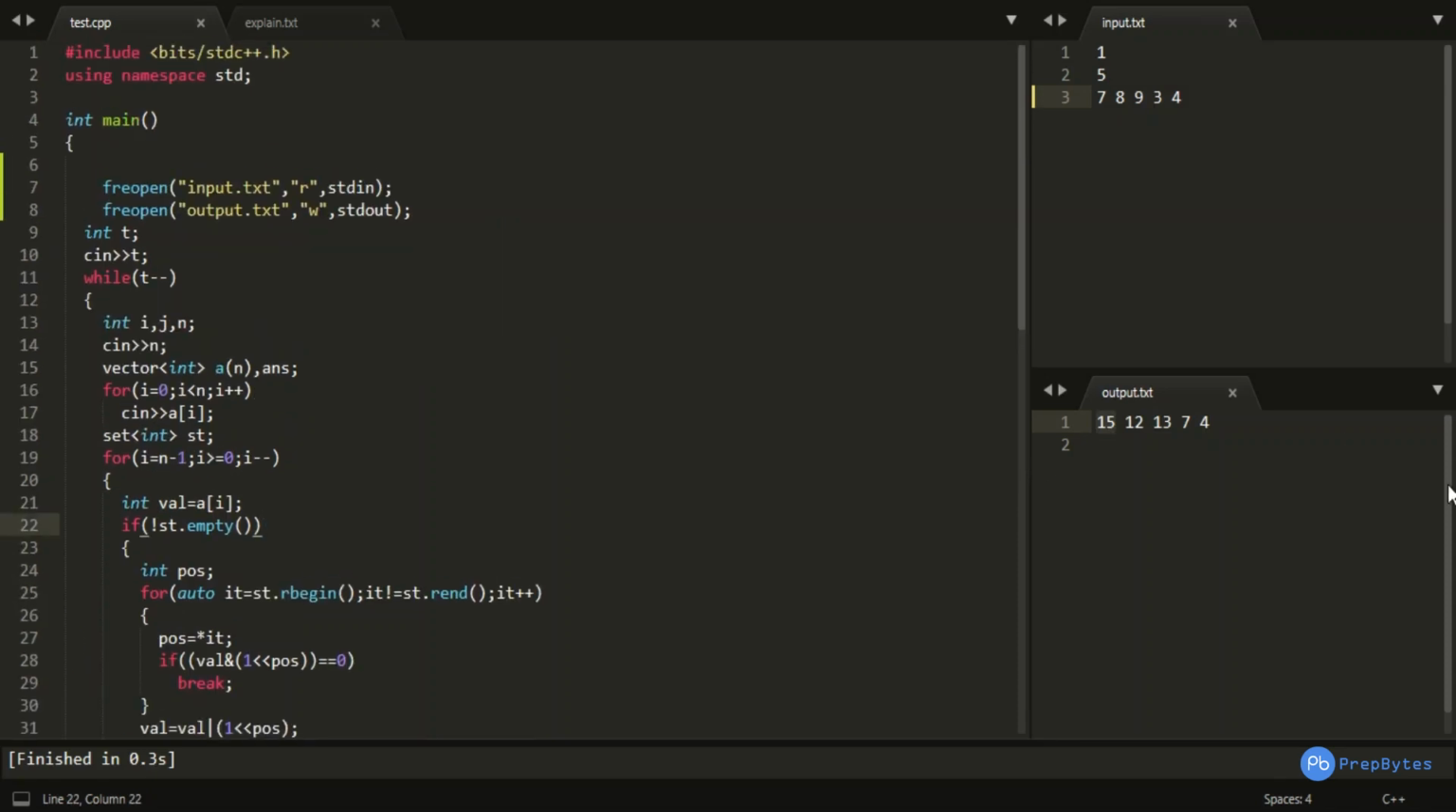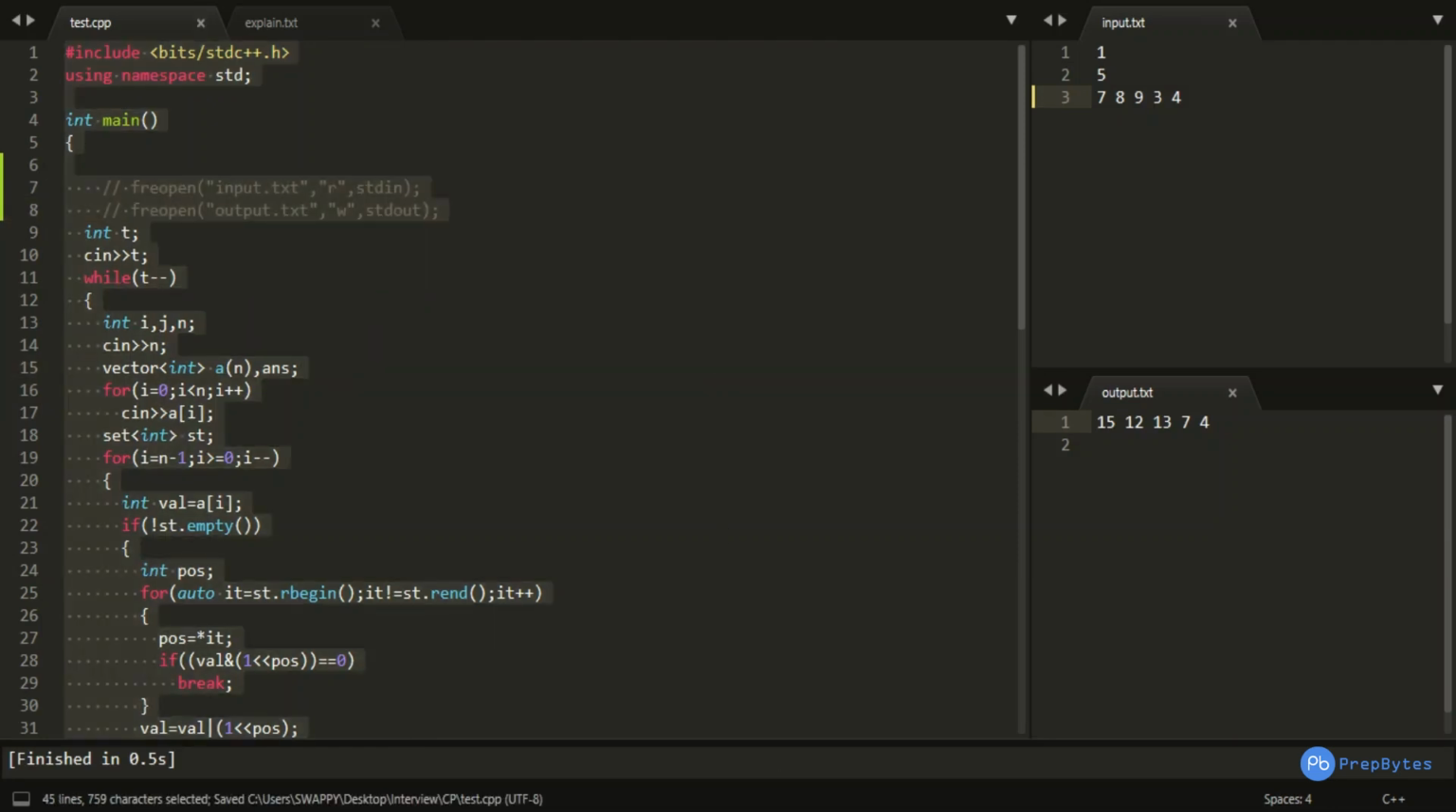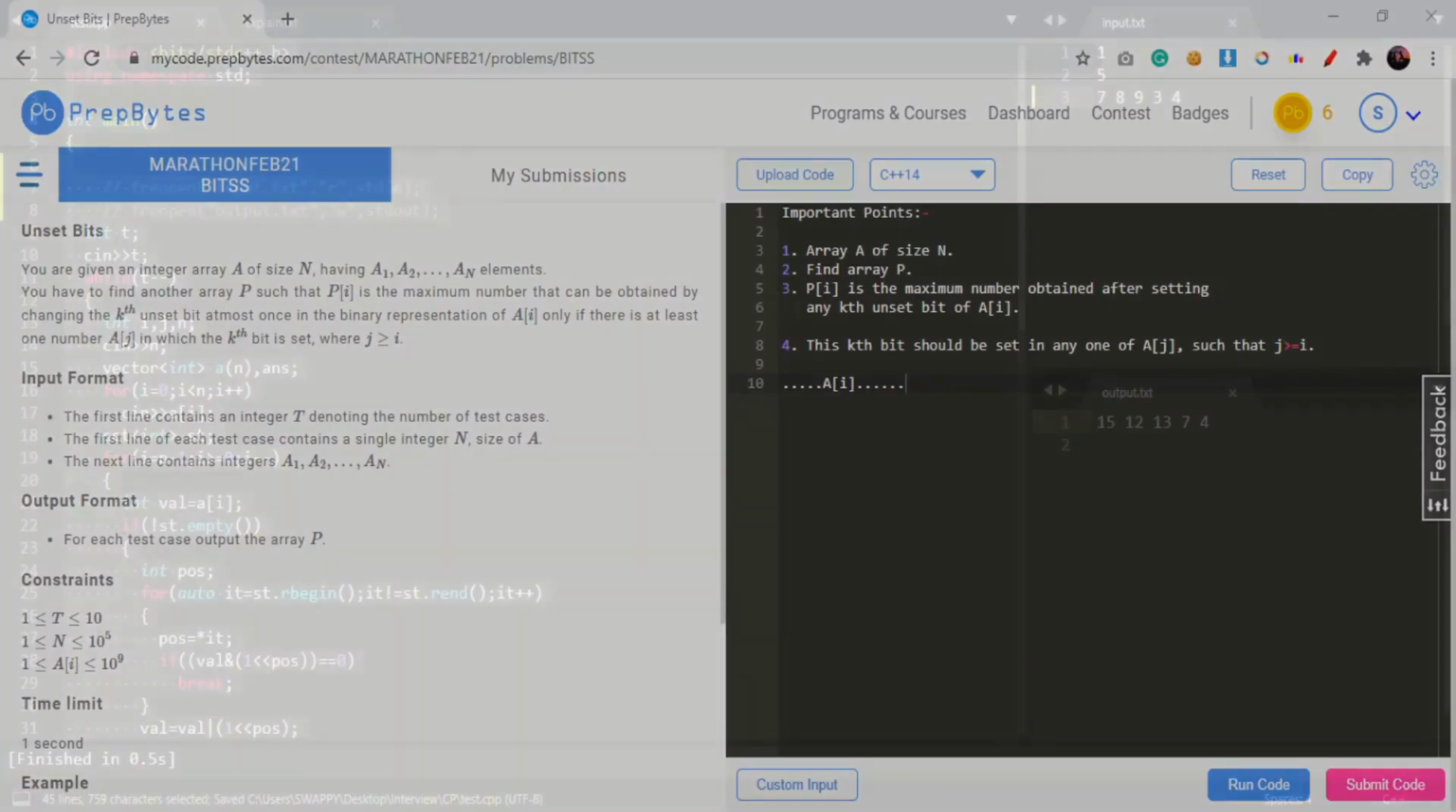So I hope you have got a pretty basic understanding of this particular problem. Let us run this particular solution and check if it is working for the sample test cases or not. So you can see that it is running successfully for the sample test case. Let me comment out these few lines and move to the PrepBytes platform to submit this code.